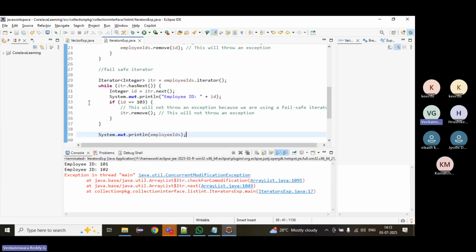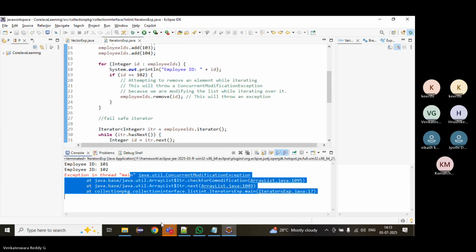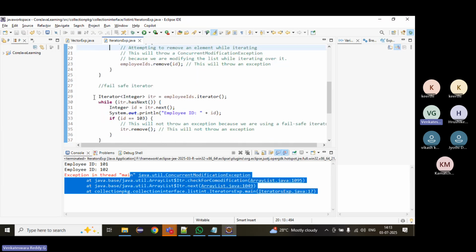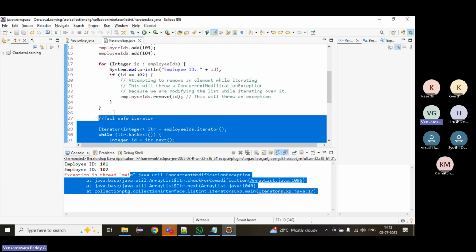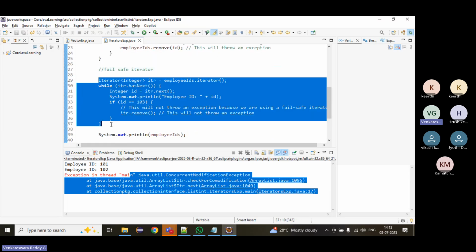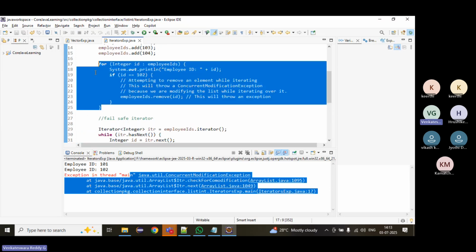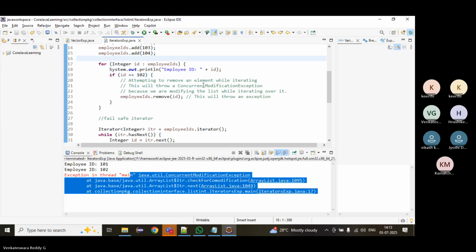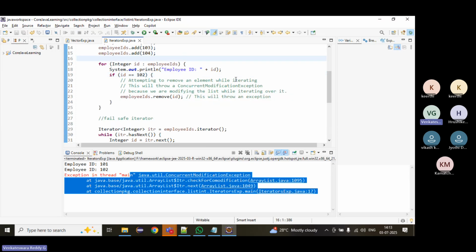Now run it. Okay, we got an exception and it broke. Now, if an exception occurs, I want to continue this loop. How can we achieve it? I want to continue this program even if an error occurs. How to achieve it? Anyone?